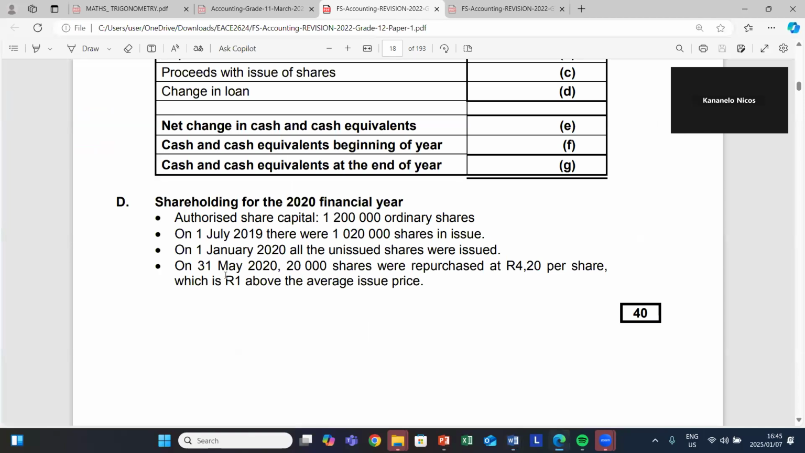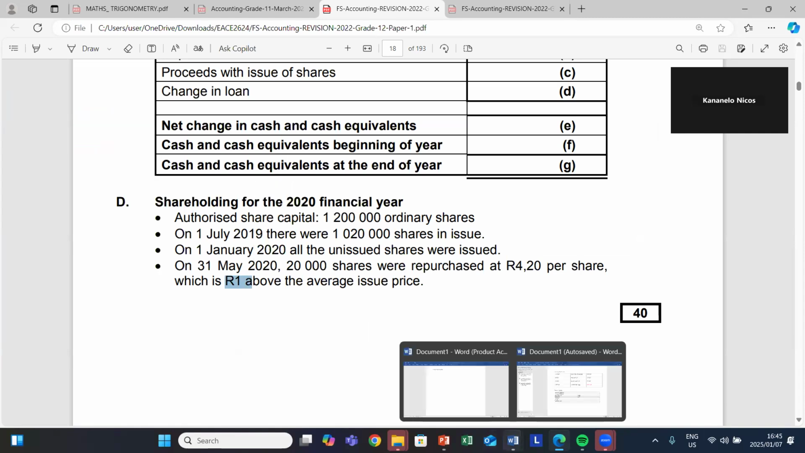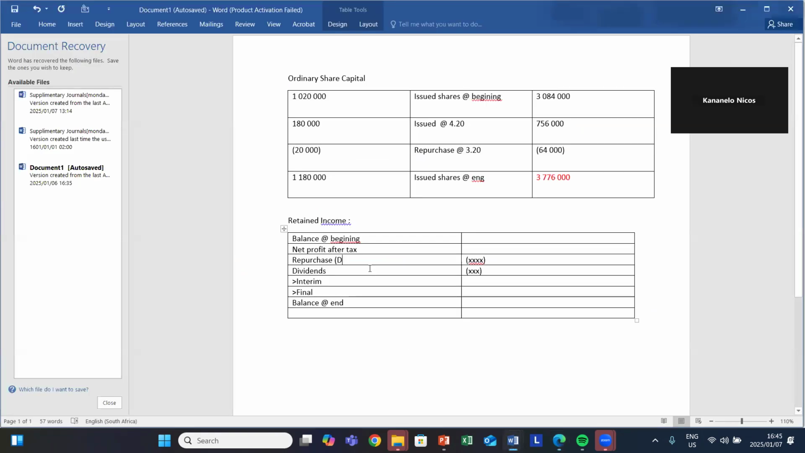Let's look at this question paper. In this question paper, our difference was 1 rand. Meaning this 1 rand, you are supposed to record it where? On your retained income. Let's make an example. You will say 20,000 rand multiplied by what? By 1 rand. Because 1 rand is the difference between what? It's the difference between the market price and the average price. So we'll just say 20,000 rand times 1, in which you will still get 20,000 rand. That's how you get your repurchase there.